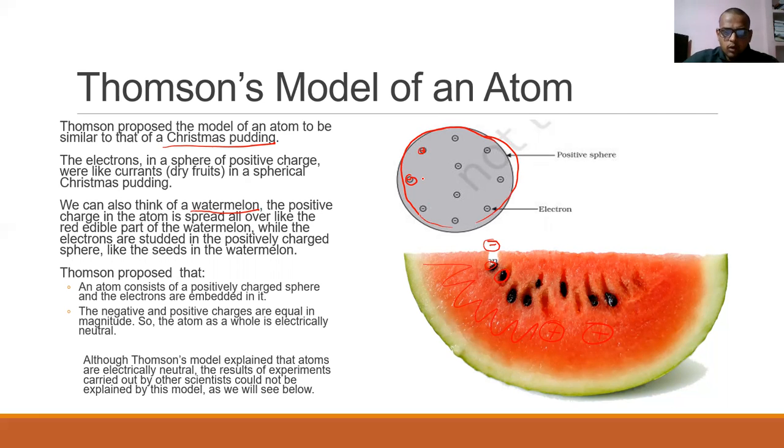Although Thomson's model explained that atoms are electrically neutral, the result of experiments carried out by other scientists could not be explained. Thomson also said that the atoms are electrically neutral because the number of negatively charged electrons and positively charged particles cancel out each other, which makes the atom as a whole electrically neutral. But the results of experiments carried out by other scientists could not be explained through this model.